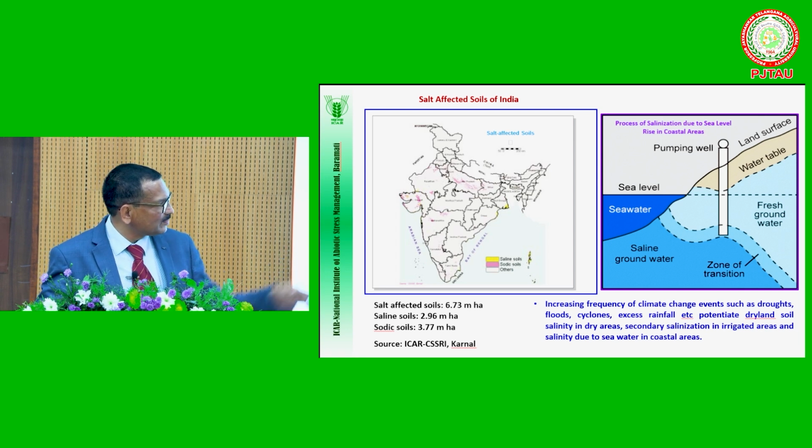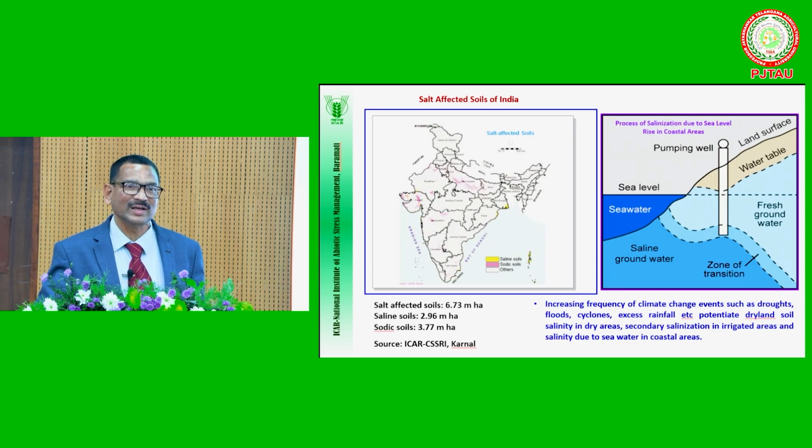But because of the increasing frequency of climate change events such as droughts, floods, cyclones, and excess rainfall, they are increasing dryland salinity in dry areas, which comes under the mandate of our CAZRI and CRIDA, and secondary salinization in irrigated areas. And third, coastal areas also face salinity due to sea water intrusion. So all three areas are facing the problem of salinity because of climate change. This is another important thing.